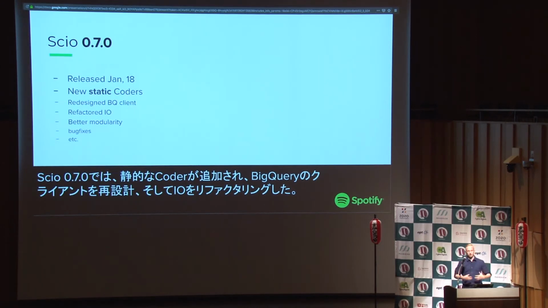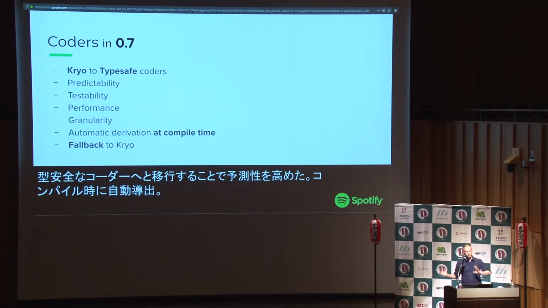So think about it. You have different machines running a program. You need to move the data between the machines. You need to serialize and deserialize data all the time. And we made all the changes, but basically we changed the way we were serializing data in Scio. So we used to use a Java library called Kryo,